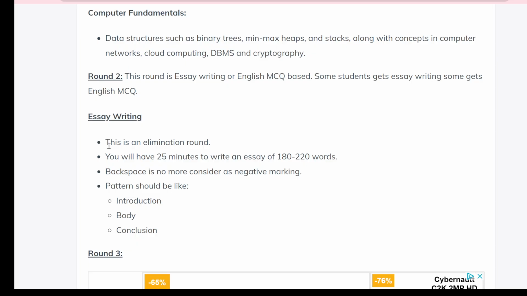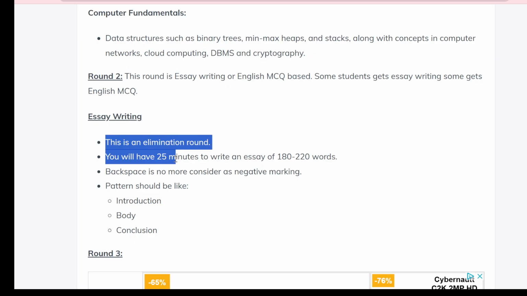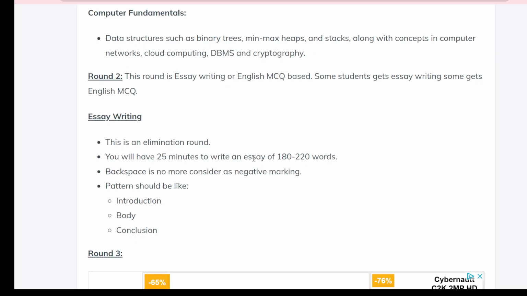Essay writing is also an elimination round. You will have 15 minutes to write an essay, and the essay limit will be 180 to 220 words. Whatever the word limit, please write 5 to 10 words less than the limit, and check spelling before submitting. It is the most crucial part, and there should be no grammatical mistakes. Backspace is no longer considered negative marking. And the pattern should be: first write the introduction, then the body, and then the conclusion.